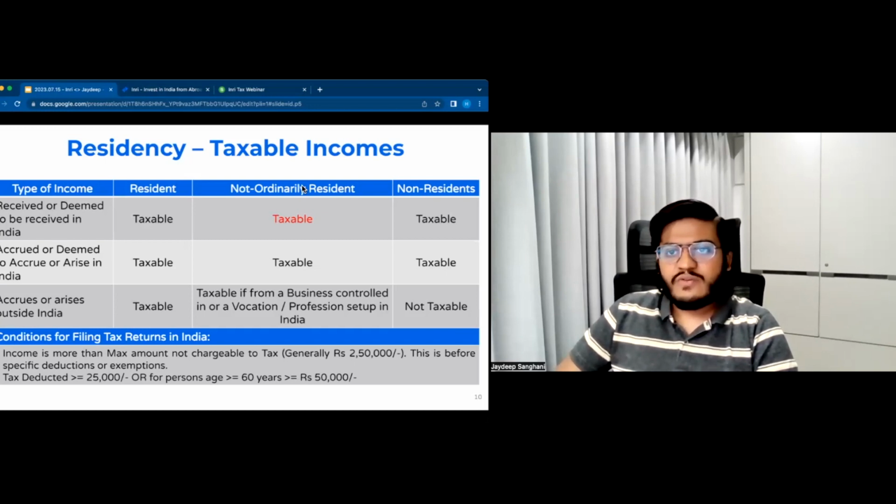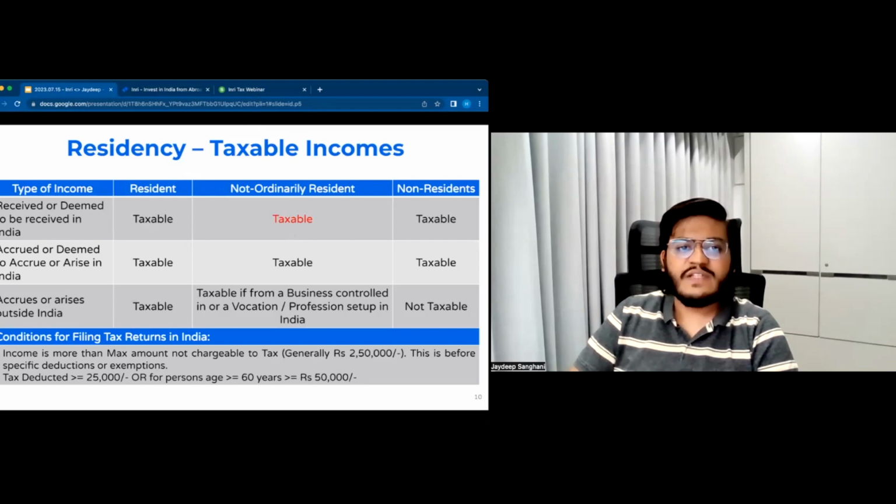Now, let's talk about tax return filing. The basic income tax exemption limit in India is 2,50,000 rupees. Even if your income is more than 2,50,000 rupees, there are situations where you would not have any tax liability in India. But that doesn't mean that you do not file a tax return in India. If your income exceeds 2,50,000 rupees, you are legally required to file your tax return, whether or not tax is payable, it doesn't matter.